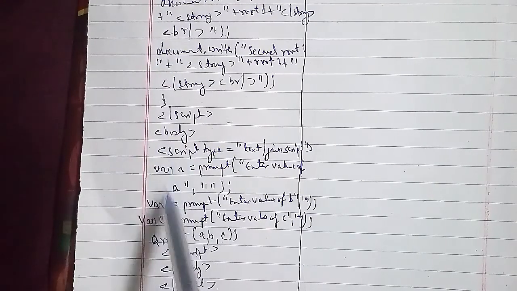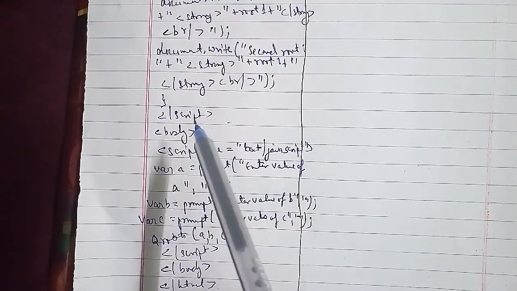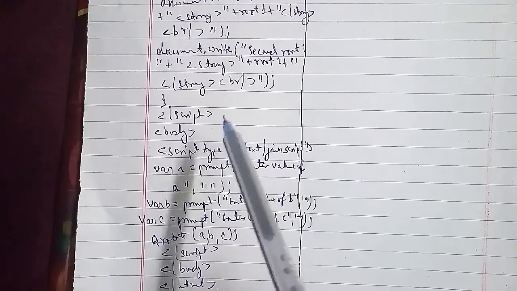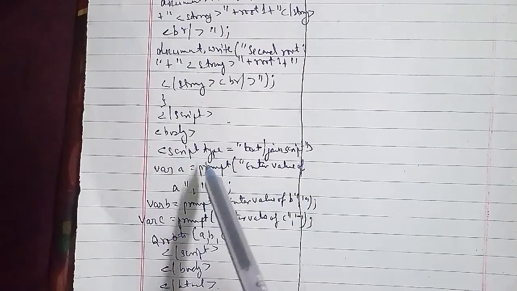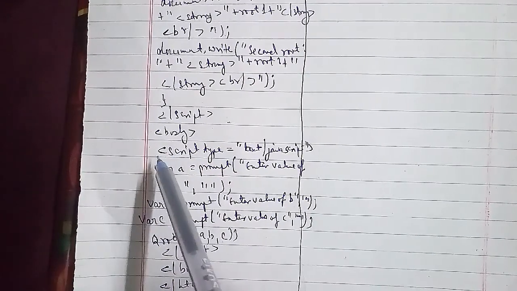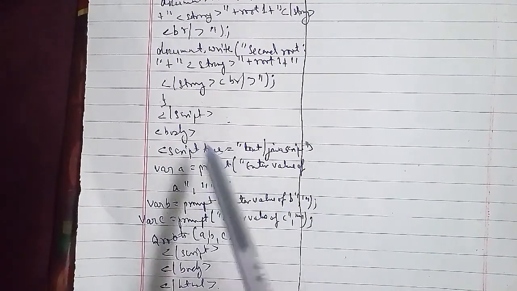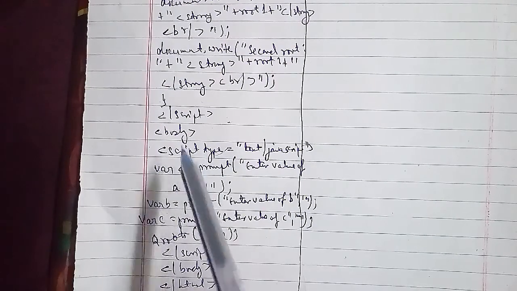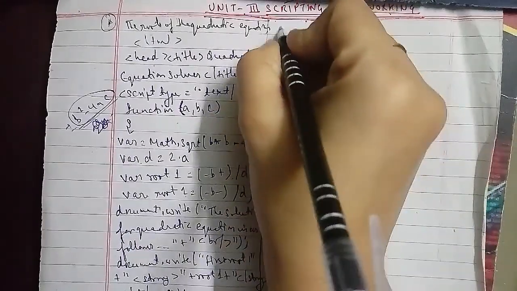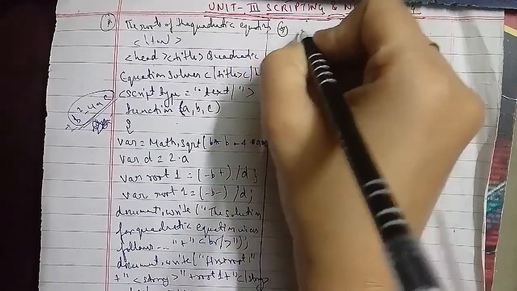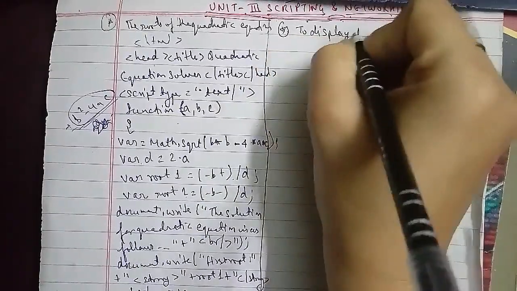Here we'll be writing another program, that write a JavaScript to display the current date and time, then display current day, month, year and time separated. So let's start with that.